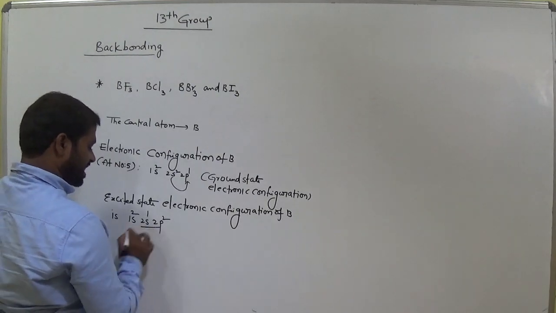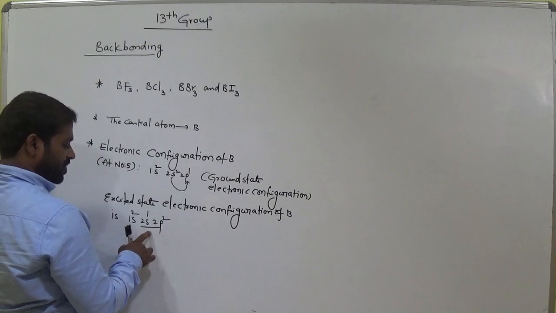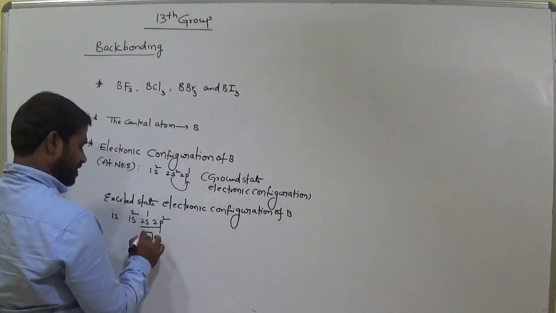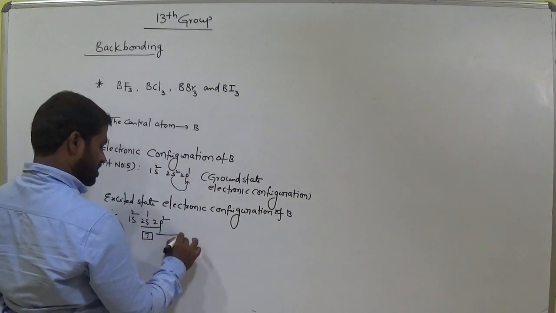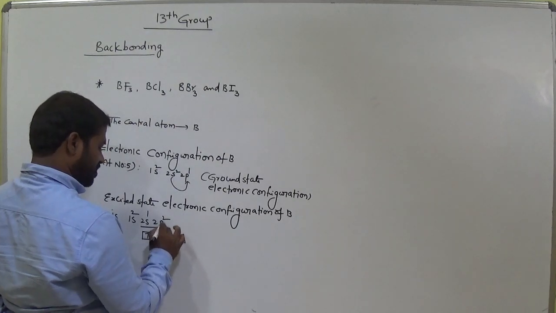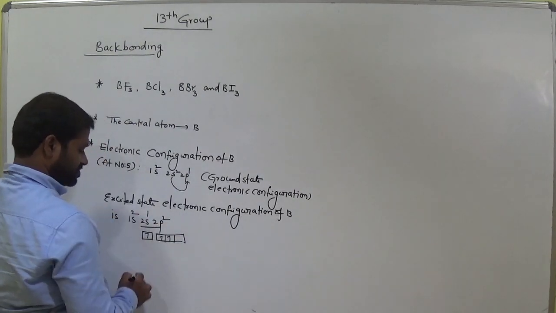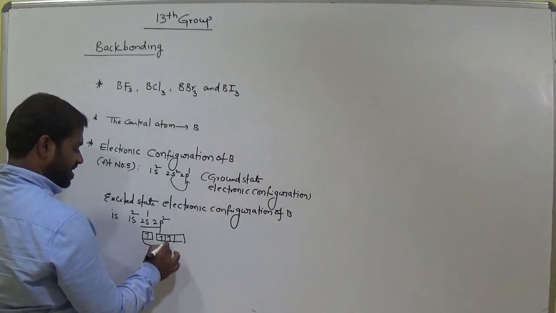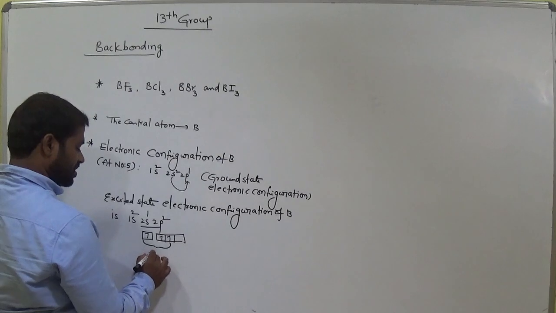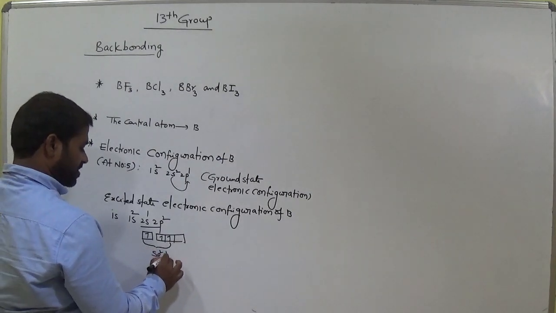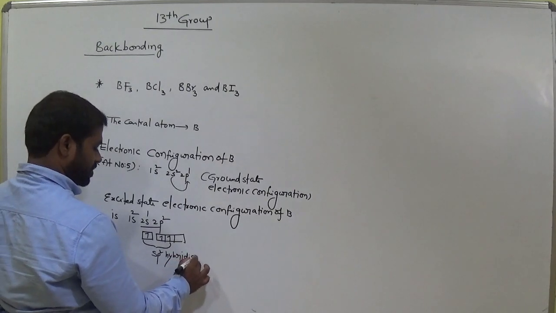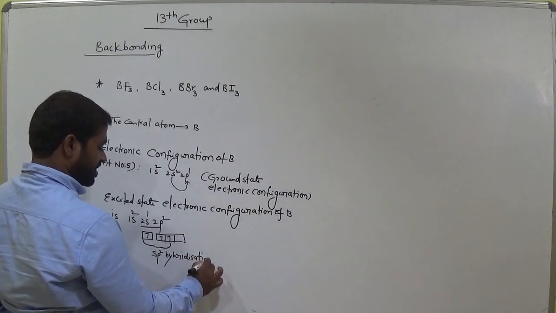Now this is valence shell electronic configuration: 1s, 2s, 2p. This is the last shell. Now this 2s consists of one electron and this 2p consists of two electrons. So boron undergoes which hybridization? sp2: one s orbital, 2 p orbitals. sp2 hybridization.